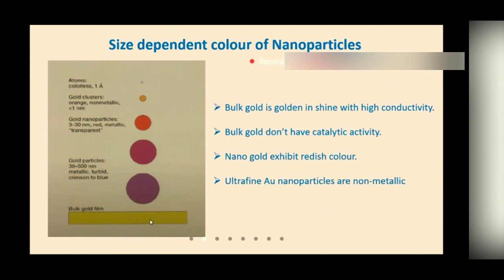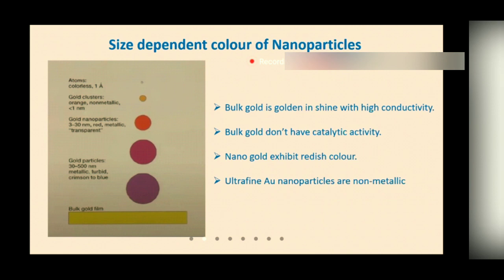Here you see bulk gold, which is golden in color. But if you take gold nanoparticles of size 30 to 500 nanometer, it's metallic, turbid, and crimson to blue in color. And if we reduce the size within the range 3 to 30 nanometer, the gold nanoparticle appears red, although it will still have metallic behavior.